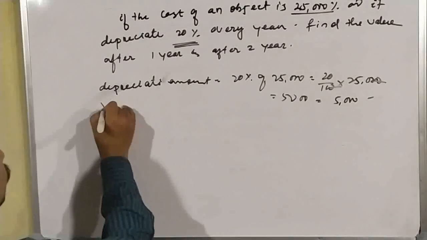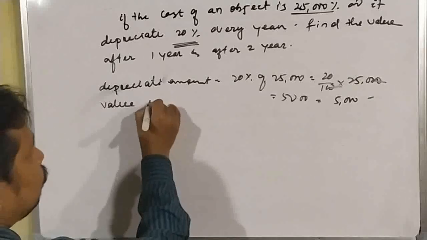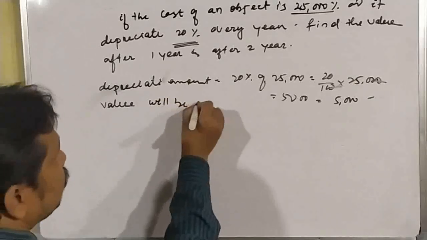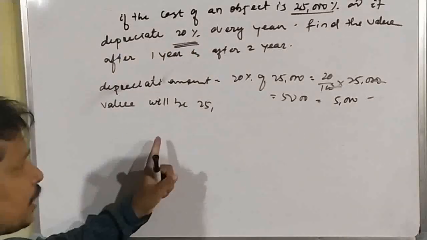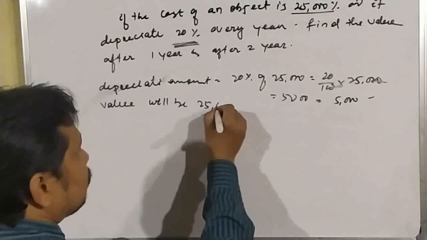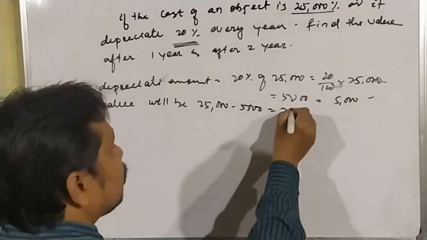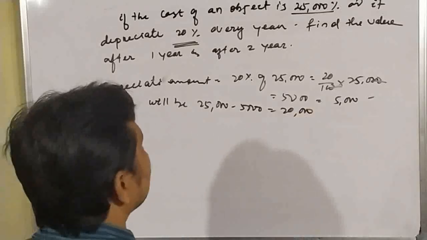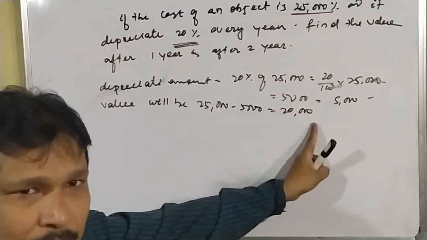So the value will be 25,000. Depreciate means it will decrease. That means it will decrease by 5,000 in 1 year. So 25,000 minus 5,000 is equal to 20,000. Understood or not? So after 1 year, its value will be 20,000.